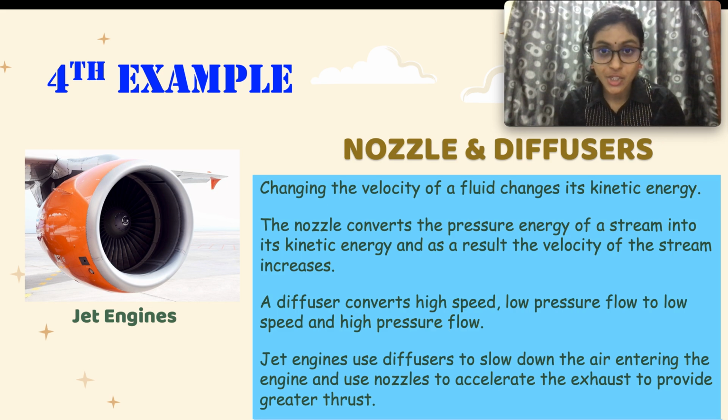Okay, a jet engine is a part of an airplane. So jet engines will use diffusers to actually slow down the velocity of the air but increase its pressure when it is entering. But when the air is being expelled out, they will use nozzles to accelerate the exhaust, meaning that it will be high velocity, low pressure when exiting the jet engine, to provide greater thrust so that the plane can take off. Okay, these are all examples of the first law.